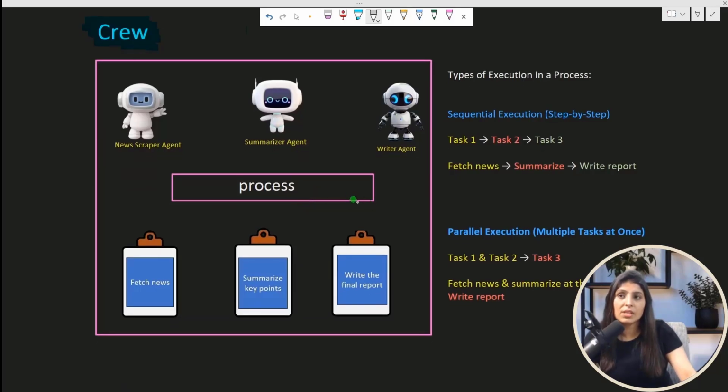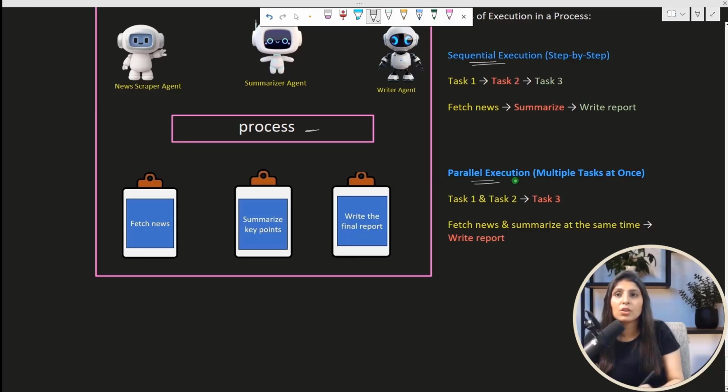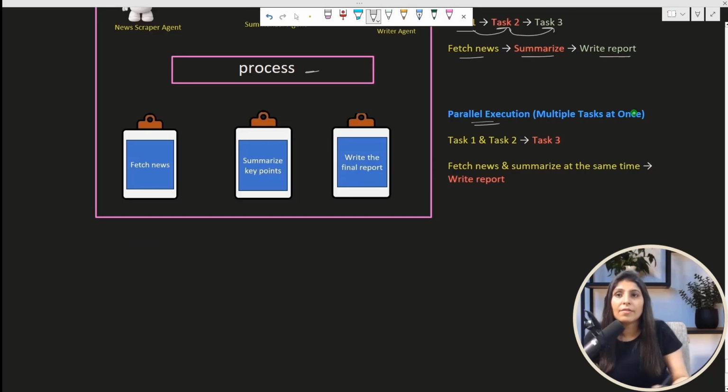As I've told you, this process can work in two ways. One is sequential execution, and the other one is parallel execution. Sequential execution means first task 1 will be completed, then it will go to the second task, then the third task will be done, right? Fetch news, and then summarize, and then write the report. And then we have parallel execution. Parallel execution means task 1 and task 2 we are doing together, and then we are performing the third task. So in our news summarization app, suppose we are fetching news and summarizing it at the same time, and then it is going to the next step,